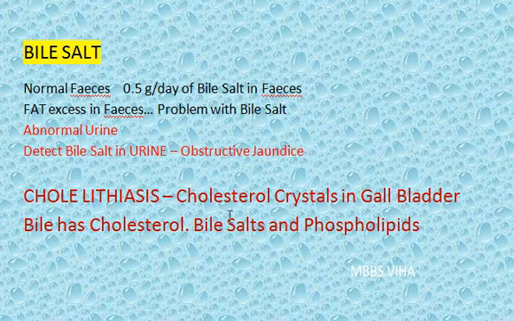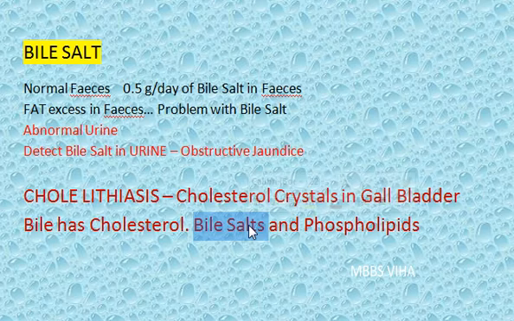But if there is deficiency of bile salts or phospholipids, particularly bile salts, then these cholesterol crystals will accumulate, or precipitate, in the gallbladder, leading to cholelithiasis. Now why bile salts could be less? Because the bile salts are not being sent back to the liver from the intestine, or the liver is not working properly, or there is some obstruction of the bile tract. All these could be the reasons.